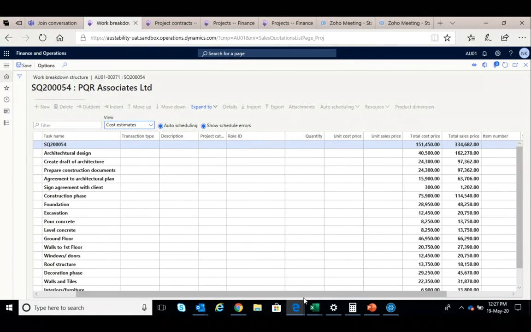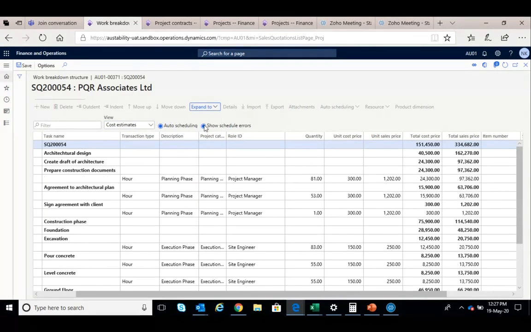The first line shows that the total cost is 151,450 and the total selling price is 334,682. Each one is of course further broken down into its elements, and you can also incorporate relevant items. So it can contain items, resources, both, and expenses. All these elements of cost are incorporated into this.